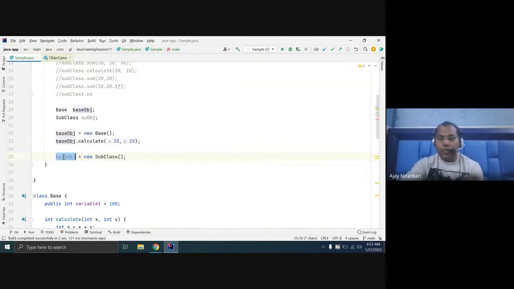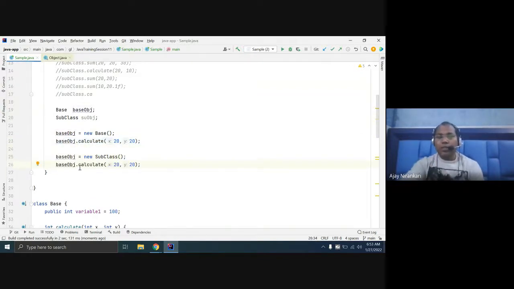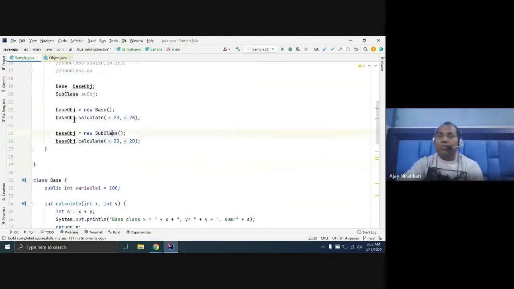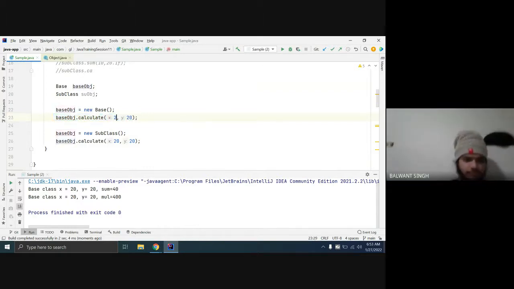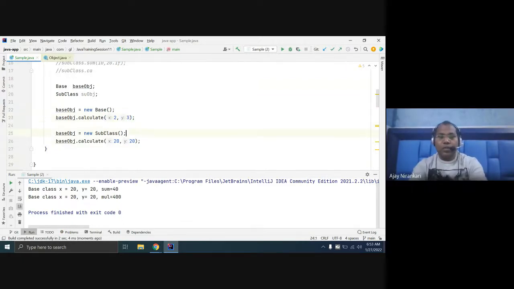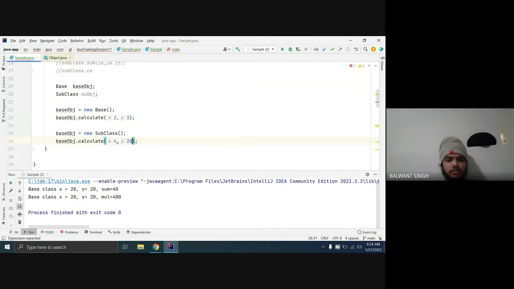Your base class object can be initialized with a new subclass. And if you again invoke this same function here, in this case, this calculate method is invoked of a subclass, not a base class. This is a new thing for you. Notice this calculate, let's change the numbers 2, 3. Here just change 4 and 5.